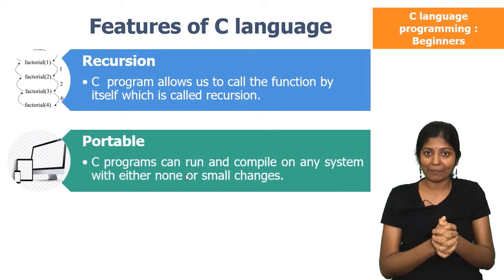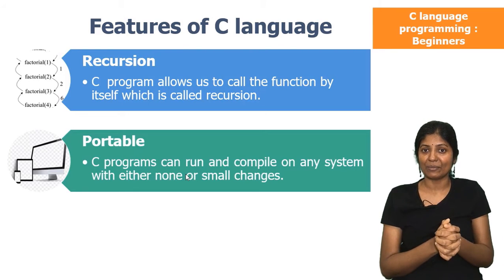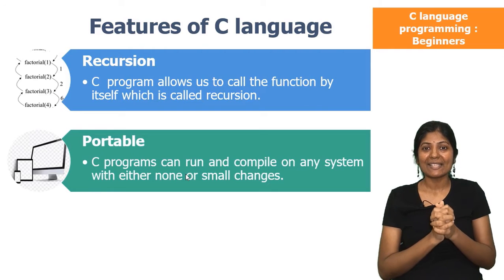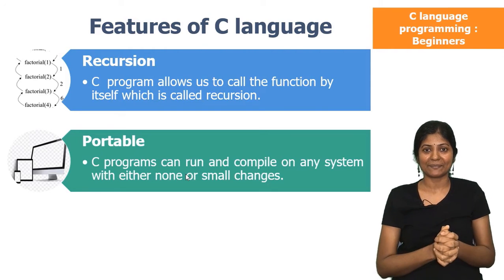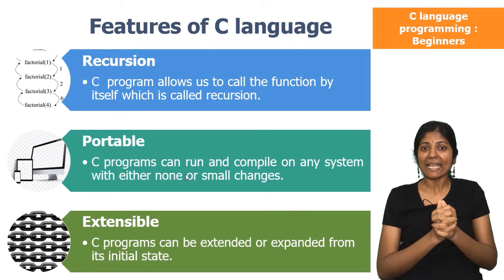The same program can be executed on your machine also with no changes or maybe slight changes. That's why C is called portable. And the final feature of C is extensible. C is extensible because it can easily adapt to new features.